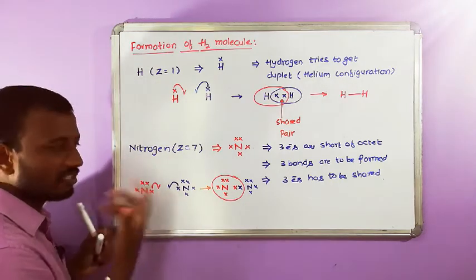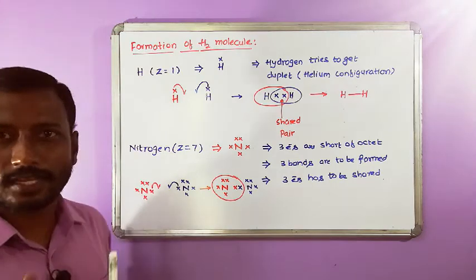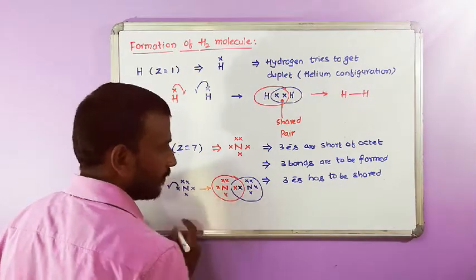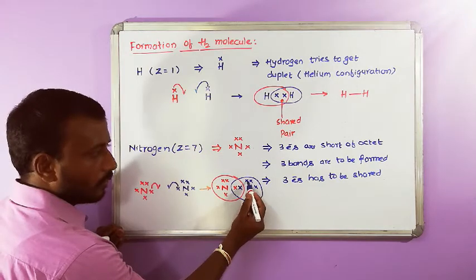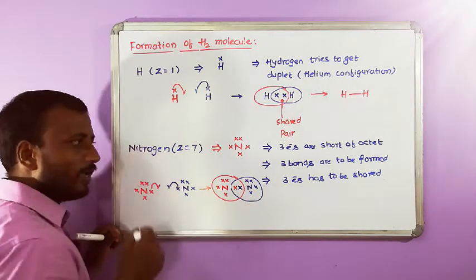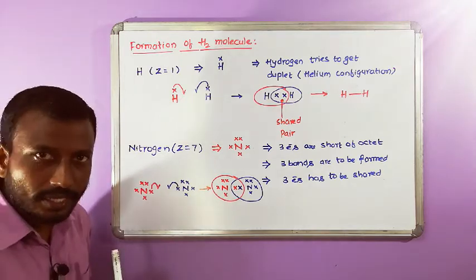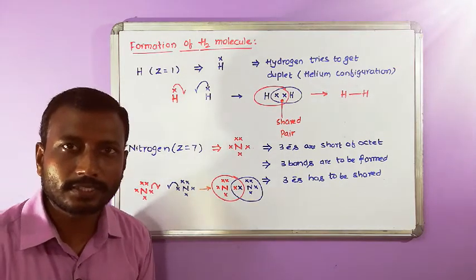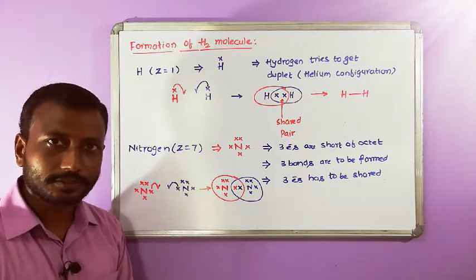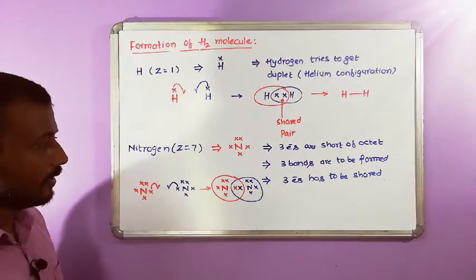Only 6 electrons we got. The same for this nitrogen: 1, 2, 3, 4, 5, 6. When one pair of electrons is shared, nitrogen gets only a sextet, that is 6 electrons, not an octet. So further it is going to proceed.